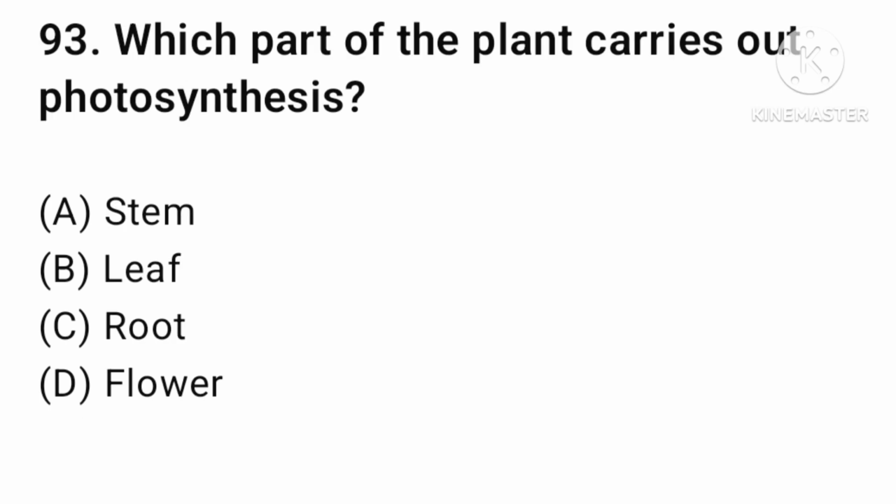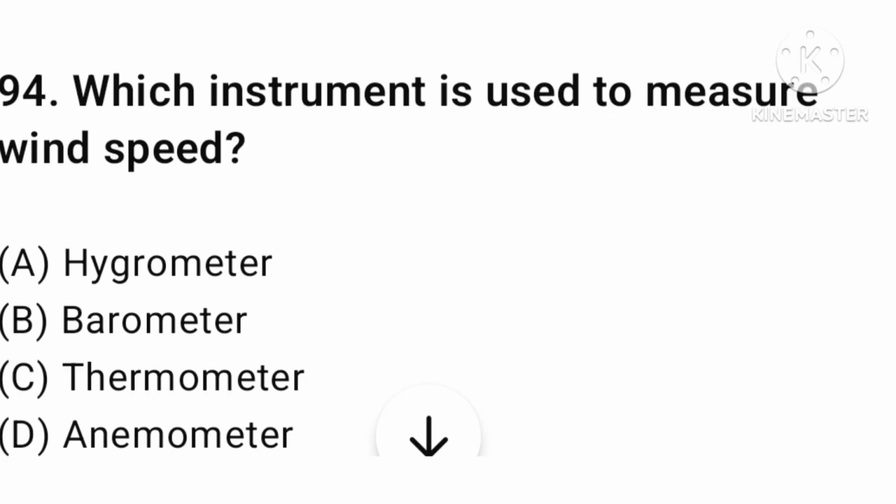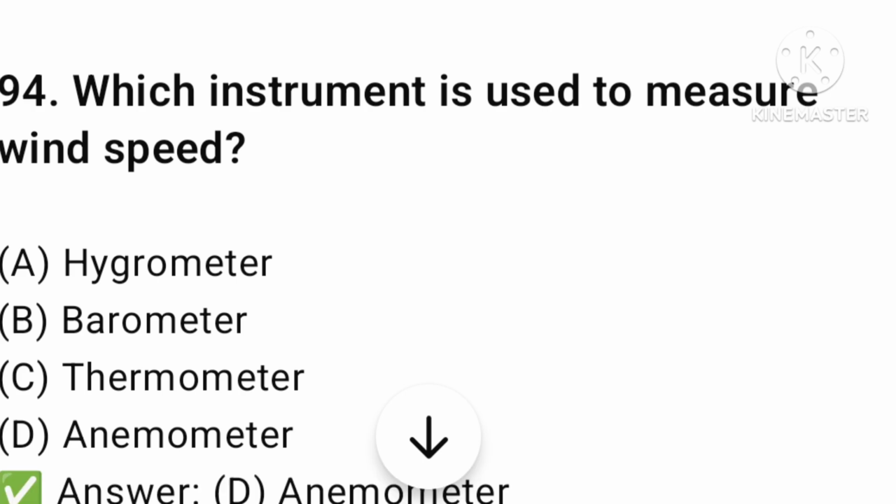Let's find the next question. Which part of the plant carries out photosynthesis? Stem, leaf, root, or flower? The answer is option number B, leaf. Next question. Which instrument is used to measure wind speed? Barometer, hygrometer, thermometer, or anemometer? The answer is option number D, anemometer.